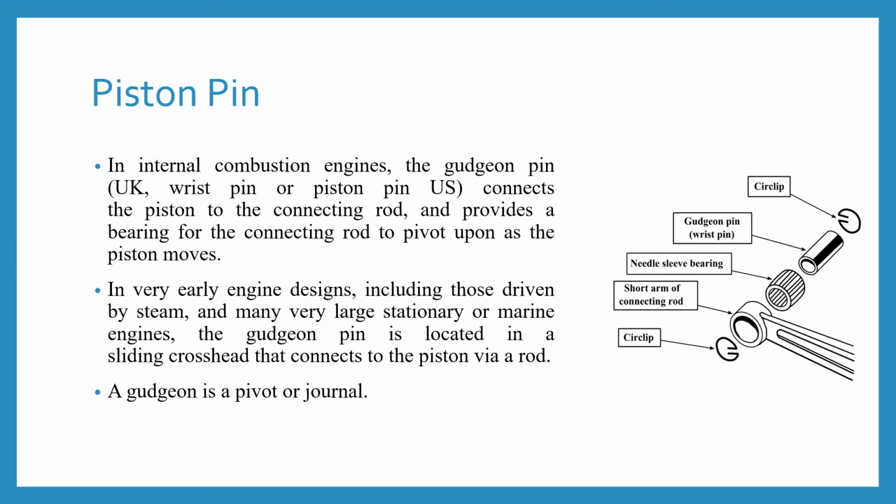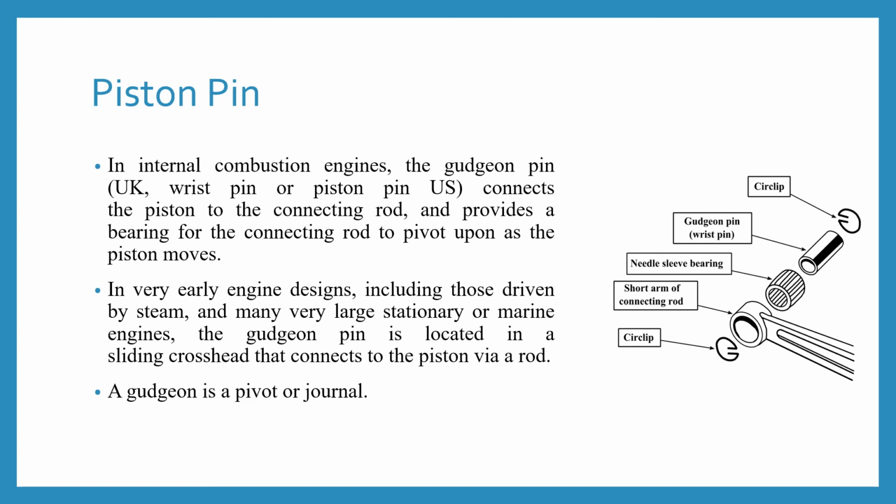Next is the piston pin. In an internal combustion engine or IC engine, the gudgeon pin connects the piston to the connecting rod and provides a bearing for the connecting rod to pivot upon as the piston moves.